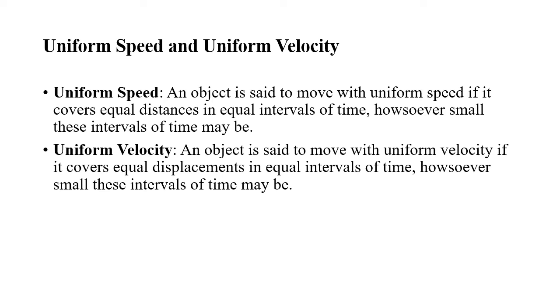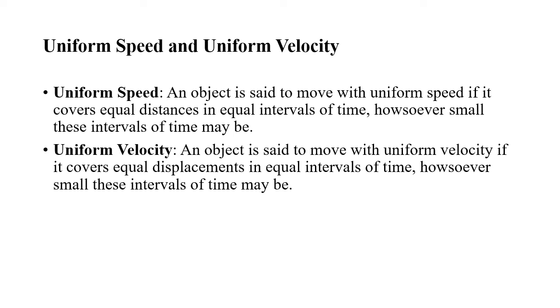What do you mean by velocity? The rate of change of position of an object with time is called velocity. So what is change of position? Displacement. So velocity equals displacement divided by time. Velocity is a vector quantity. What is the SI unit of velocity? Meter per second.